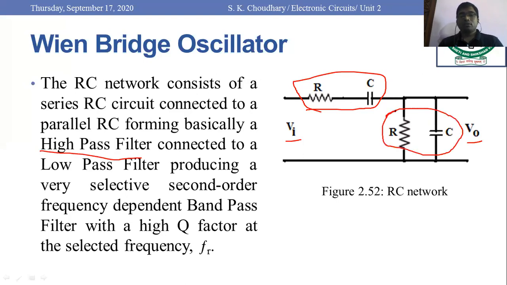We have connected this high pass filter stage and the low pass filter stage in such a way that it produces a very selective second order frequency dependent band pass filter with a high quality factor Q at the selected frequency FR. That is called the resonant frequency. FR is the resonant frequency.